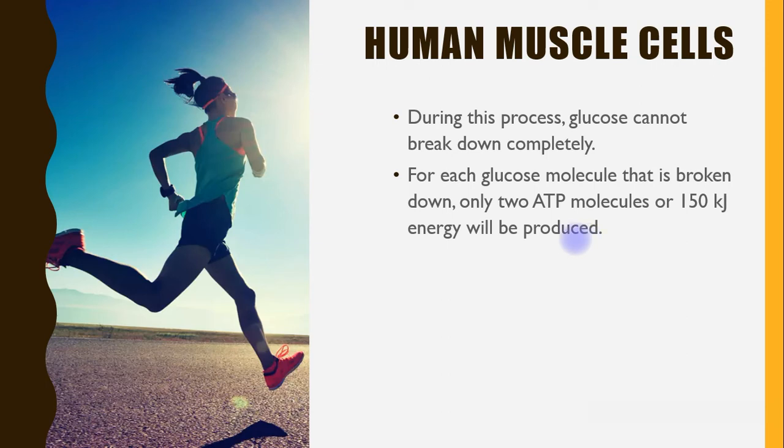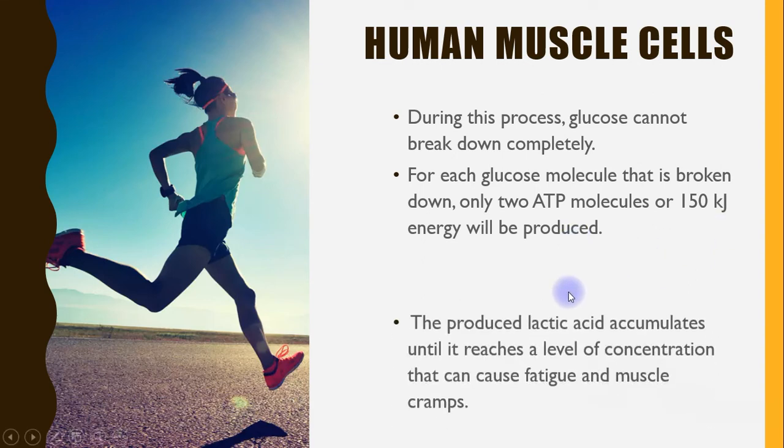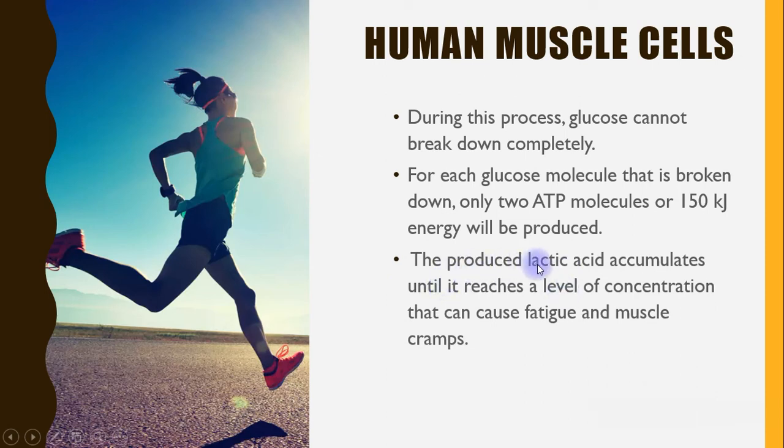That is different from aerobic respiration, where 1 glucose molecule can produce 38 molecules of ATP. But in lactic acid fermentation in the muscle cells, 1 molecule can only be broken down into 2 molecules of ATP.